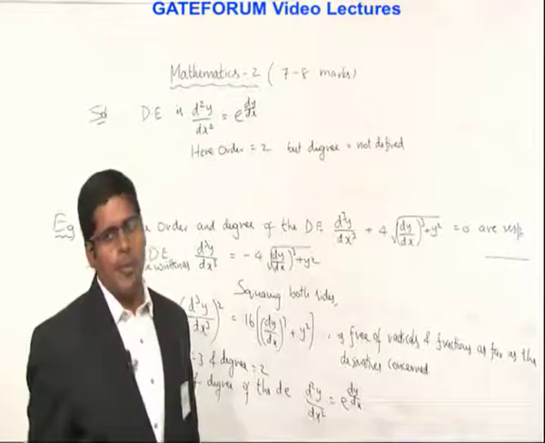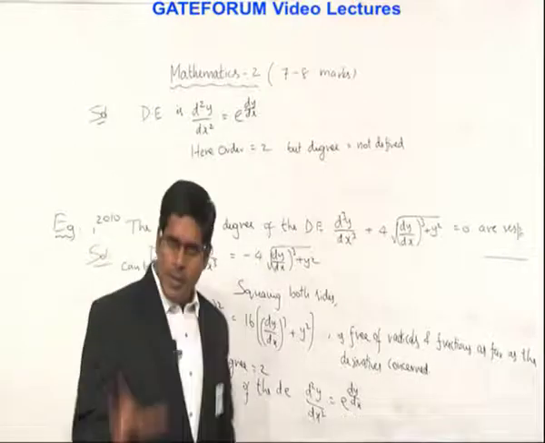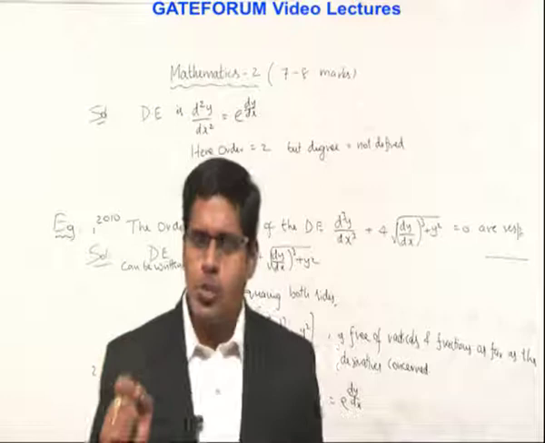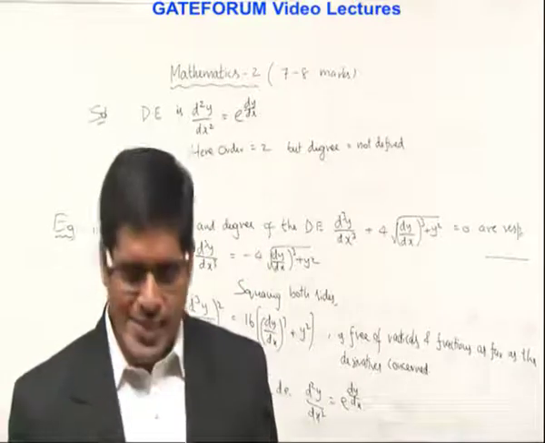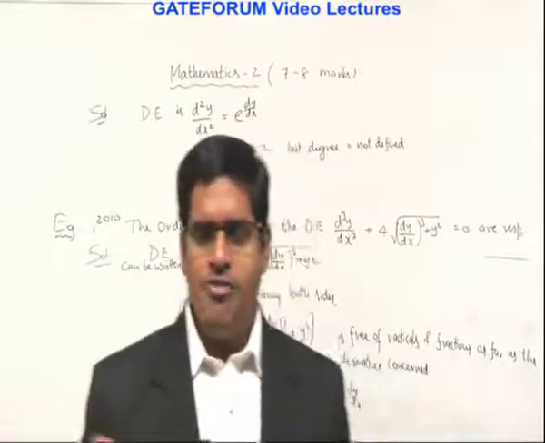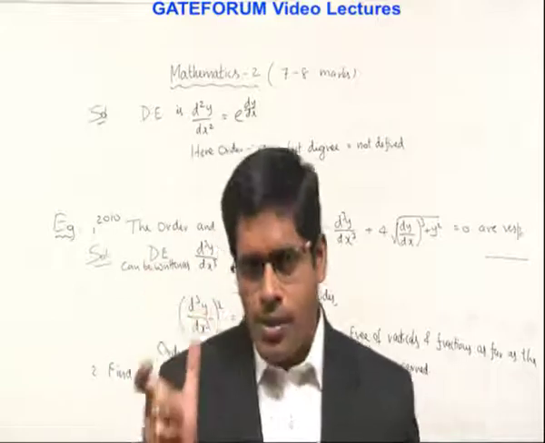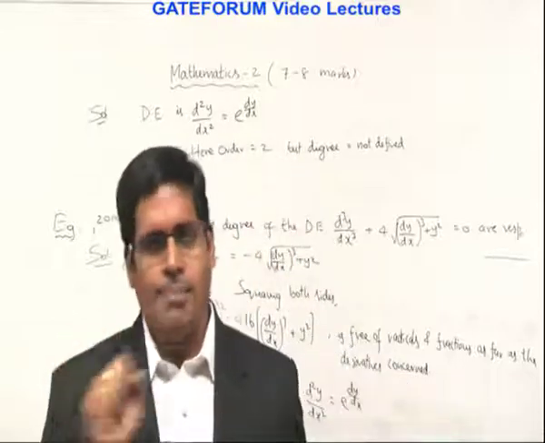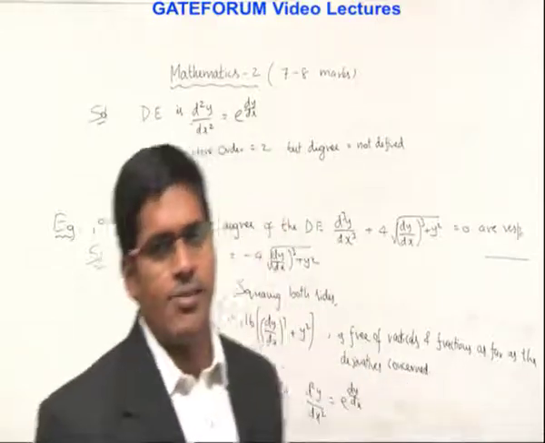Exponential is not a polynomial. Polynomial means all powers should be natural numbers 1, 2, 3, 4, etc., that is, positive integers. Every derivative should occur with a power that is a natural number 1, 2, 3, 4, etc. Then only we can find the degree.